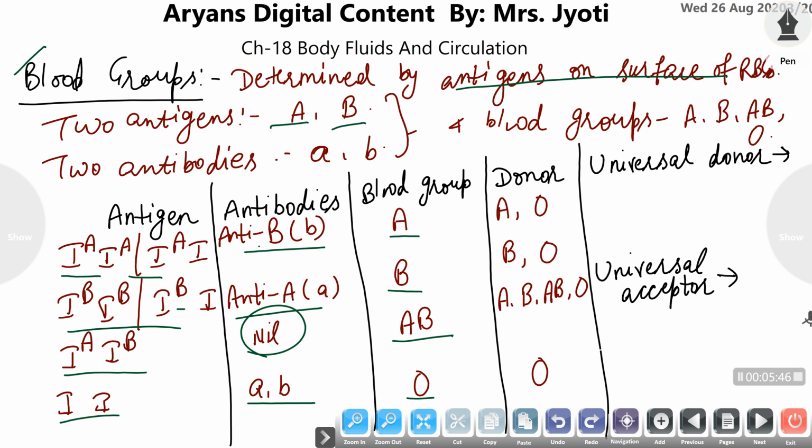Who can be a donor for a specific kind of blood group? Blood group A receives blood only from blood group A and O. B blood group receives blood only from blood group B and O. AB can receive from all types of blood groups. O can receive only from blood group O. So on the basis of this concept, the universal donor is the O blood group and the universal acceptor is the AB blood group, because it can receive from all kinds of blood groups.